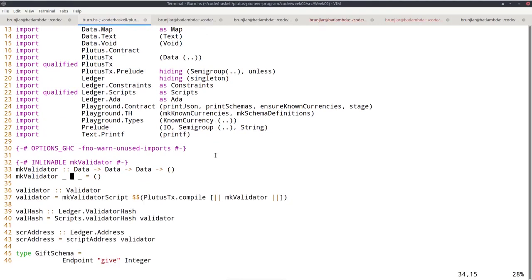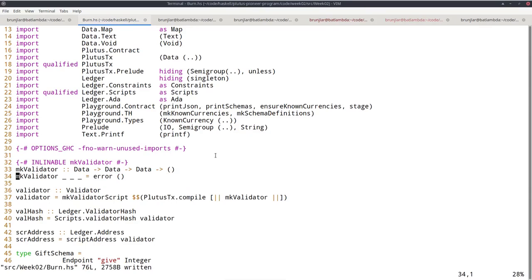So the first example, the gift example, was a validator that always succeeds. It ignores its 3 arguments and always succeeds by returning unit unconditionally. So in the burn example, I want to do the opposite: a validator that again ignores all its 3 arguments, but then always fails. So how do we do failure in a Plutus validator? We have the error function for it.